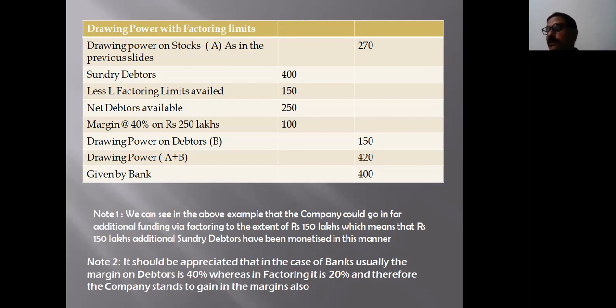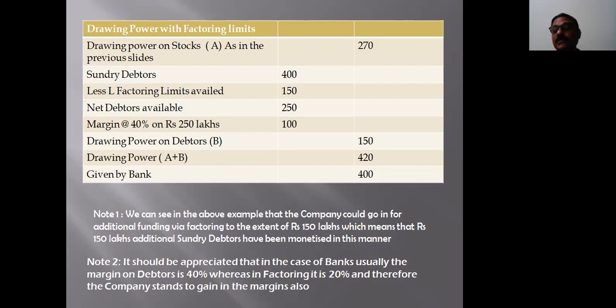Suppose now we approach a factoring company and they agree to give us further factoring limits of 150 lakhs. Now, suppose we have utilized this 150 lakhs. This 150 lakhs has to be reduced from the sundry debtors of 400 lakhs, as we have already monetized these debtors. Therefore, sundry debtors 400 lakhs less factoring limits availed 150 lakhs.